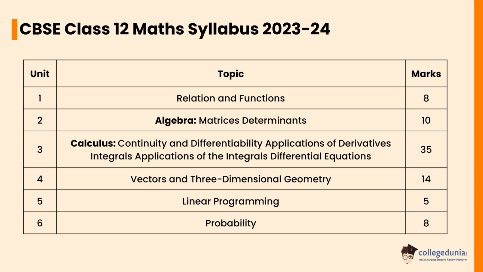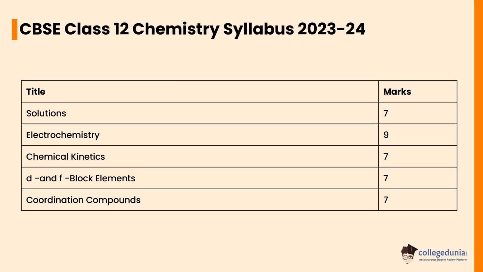Let's check the CBSE Class 12 Chemistry Syllabus 2023 to 2024. Solutions will carry a weightage of 7 marks. Electrochemistry will carry a weightage of 9 marks. Chemical Kinetics will carry a weightage of 7 marks. d and f block elements will carry a weightage of 7 marks. Coordination Compounds will carry a weightage of 7 marks.